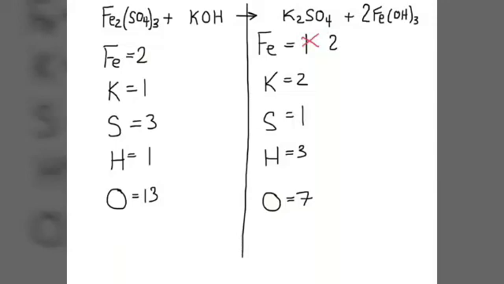And then I need to check, well, what else did I change when I put that 2 there? Right here, the oxygen, I had 3 of them, right, because it's 3 times everything inside the brackets. And then I'm multiplying that by 2, so I really have 6 oxygens here. I can't forget about these ones over here, so that's 6 plus 4, so I have changed the number of oxygen from 7 to 10. That's the 6 plus the 4. I also changed the number of hydrogens. So over here was hydrogen.